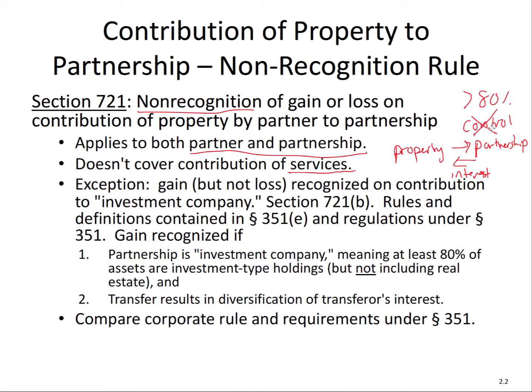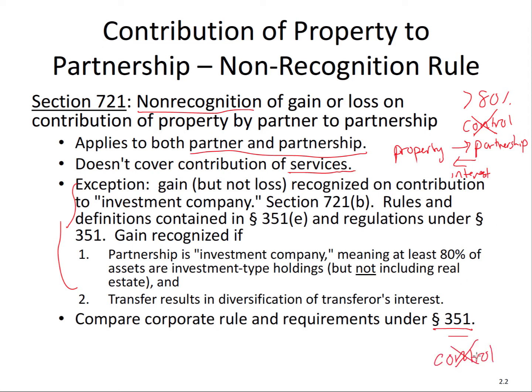Now, there's a special rule that applies to investment type companies, just like we have in section 351(e). That's noted right here, so you can take a look at that. And again, we compare the rules under section 351, where the key distinction is the control requirement. There's no control requirement to be met.